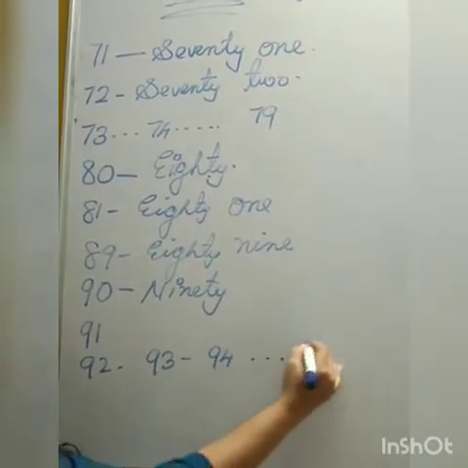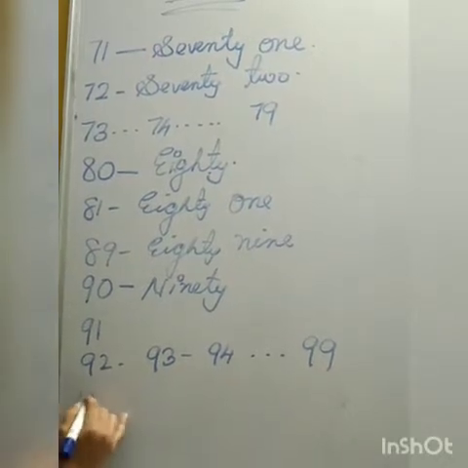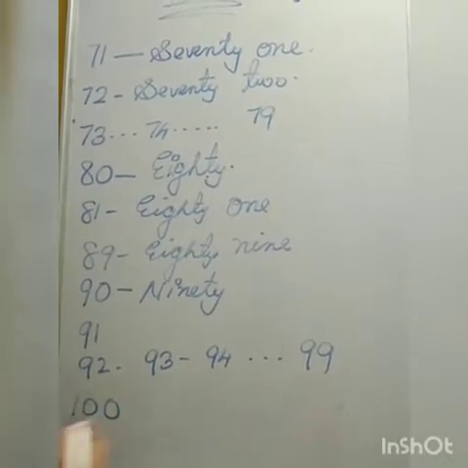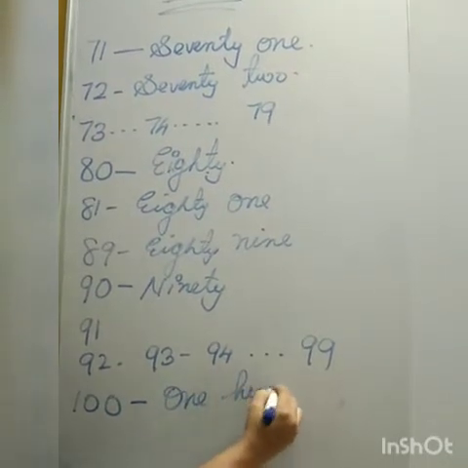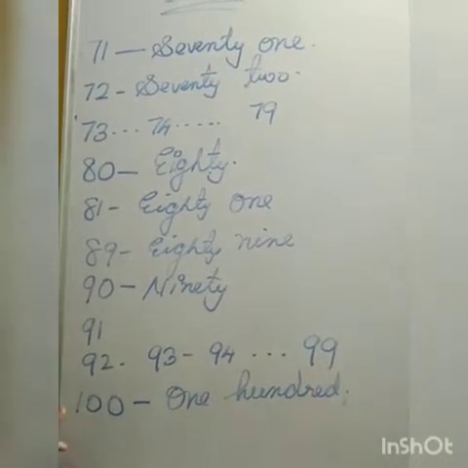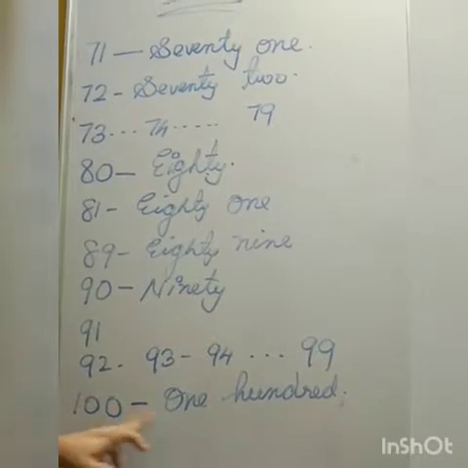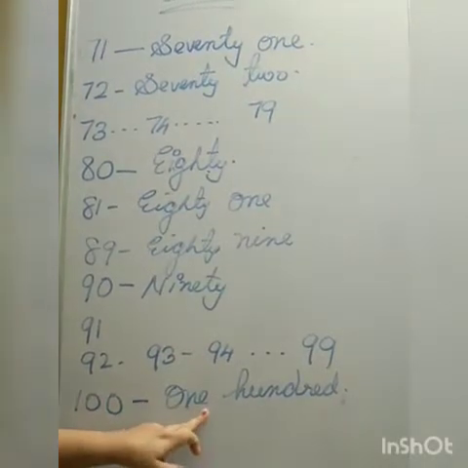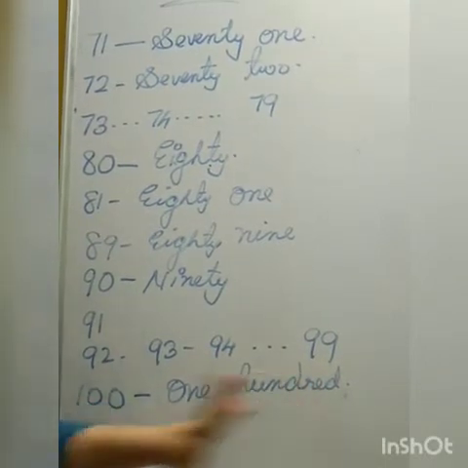After 99, we have a 3-digit number, that is 100. H-U-N-D-R-E-D, 100. 1, 0, 0. O-N-E, 1. H-U-N-D-R-E-D, 100.